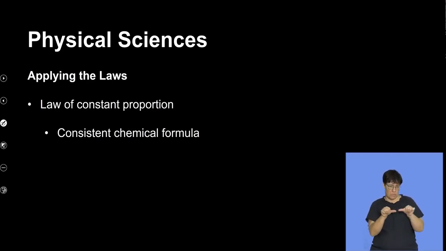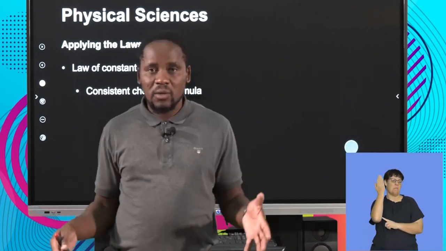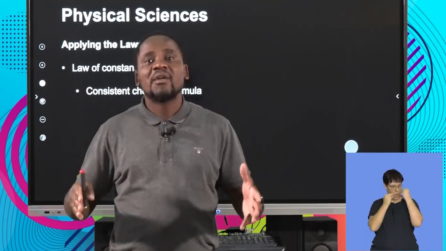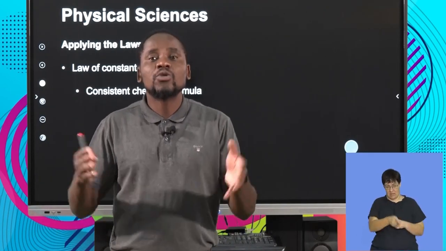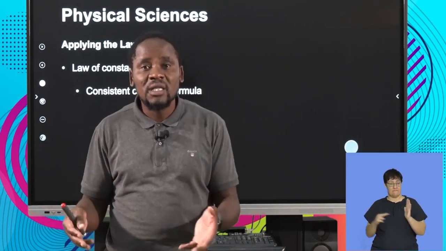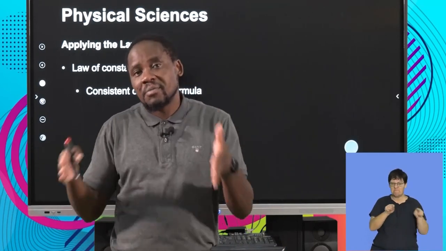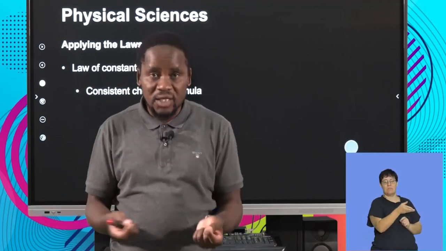consistent chemical formula. So when we talk about chemical formula, which is a very, very important part of pre-knowledge or something that we already know or that we need to remind ourselves of, everything starts from the chemical formula. So the chemical formula needs to be correct so that we are able to verify that indeed in different samples of the same substance, these elements that make up that pure substance are in the same proportion or same ratio, right?